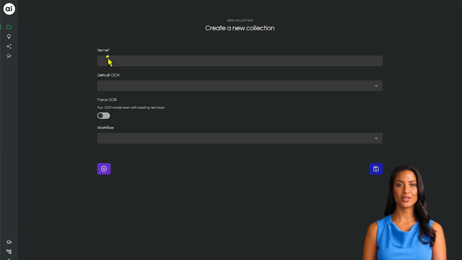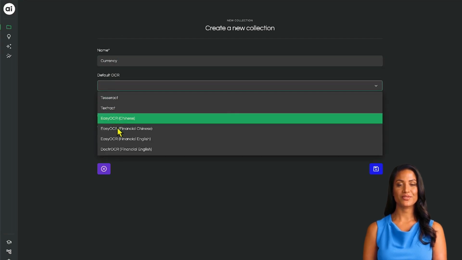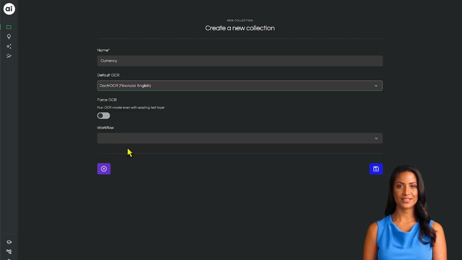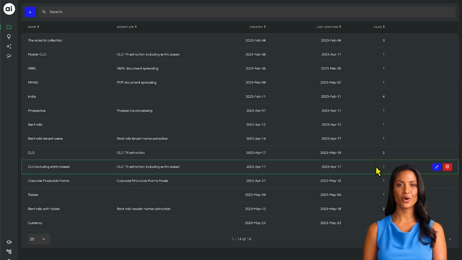First, we create a new collection named Currency. We can use doctr OCR. It is specifically trained with financial data by Cognize, and as a result, outperforms generic models.